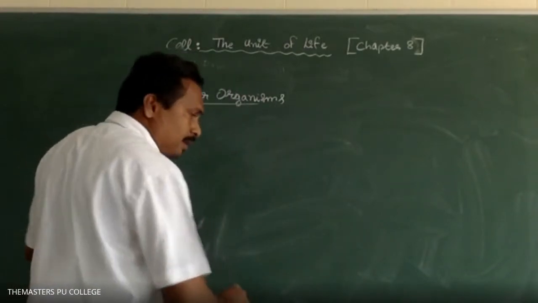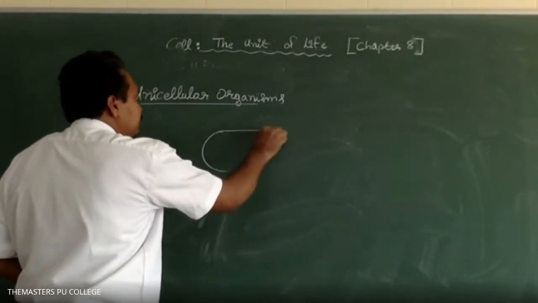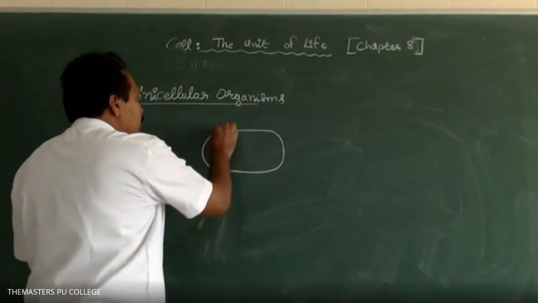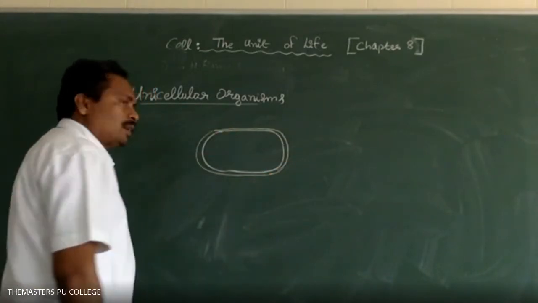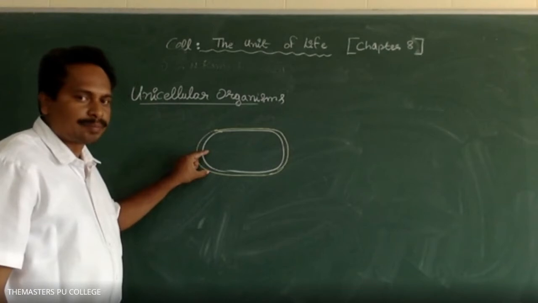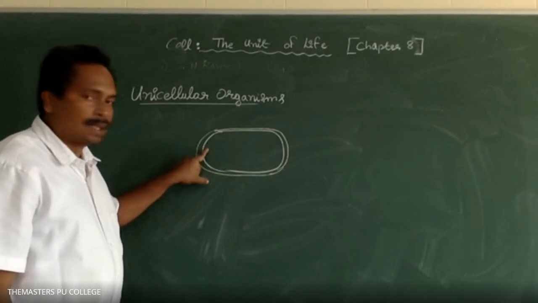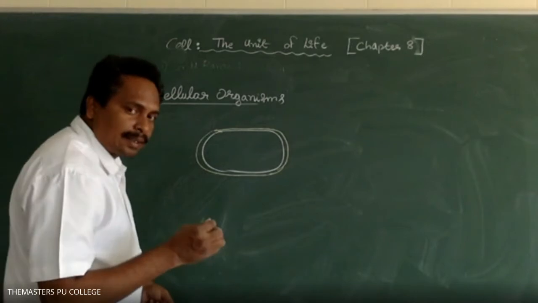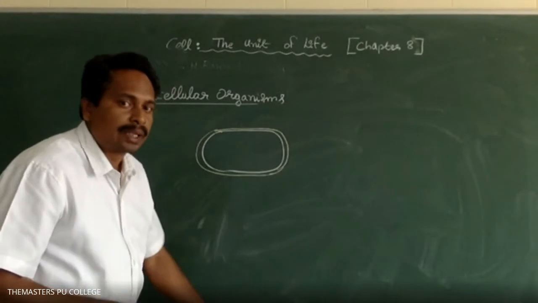So in a unicellular organism, the organism is able to have an independent existence. How many cells are there in unicellular organisms? One single cell. That is the unicellular organism; one cell is present. In these organisms, the cell has an independent existence. Anything less than the complete structure of the cell does not ensure independent living.